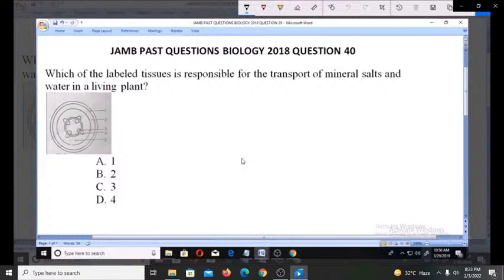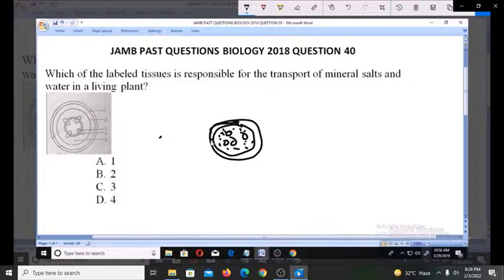Now, we need to understand the transverse section of the tissues of the plants for us to be able to appreciate this very well. So to do that, we have basically the xylem and the phloem. So here in the middle, you have the xylems, then surrounded very closely by the phloem cells. Then you have what we call the pericycle.